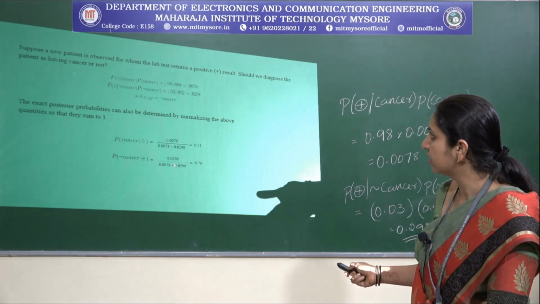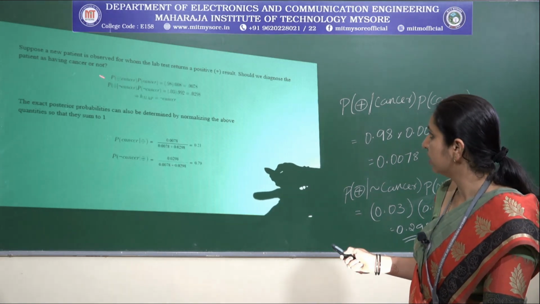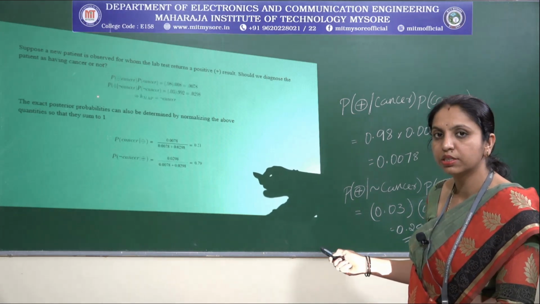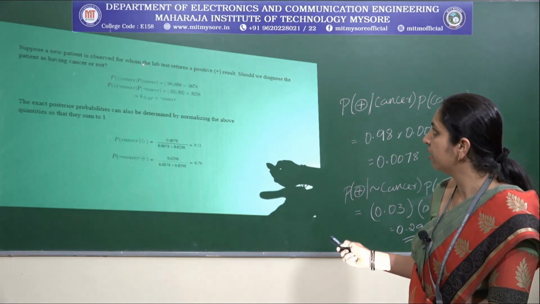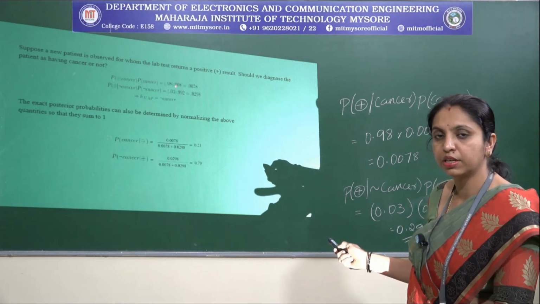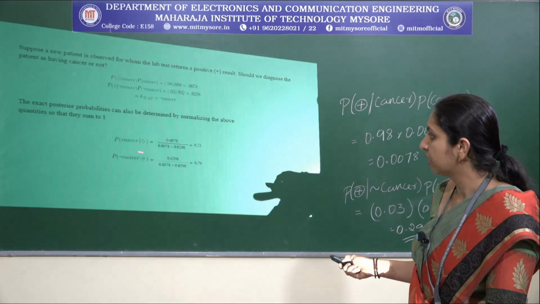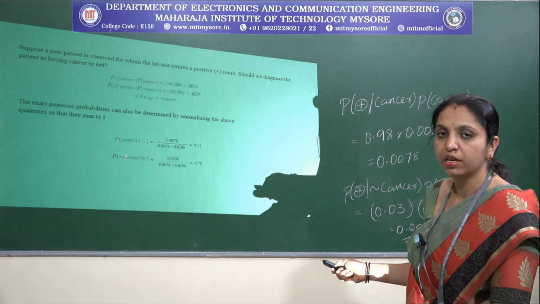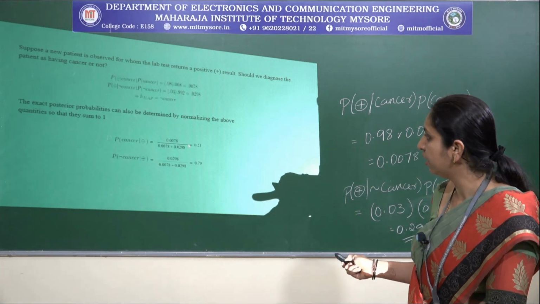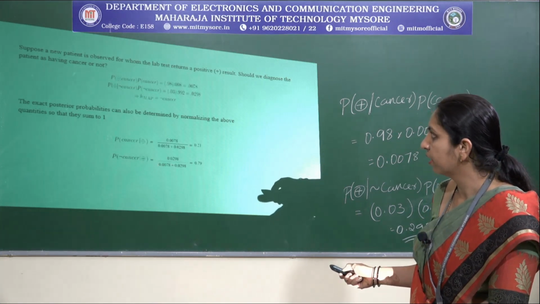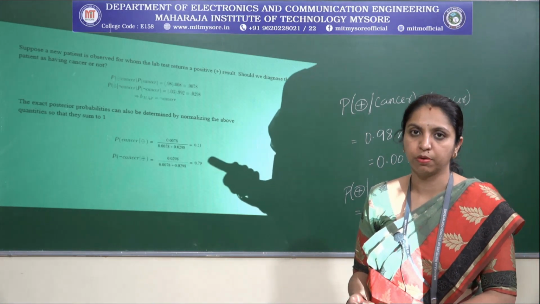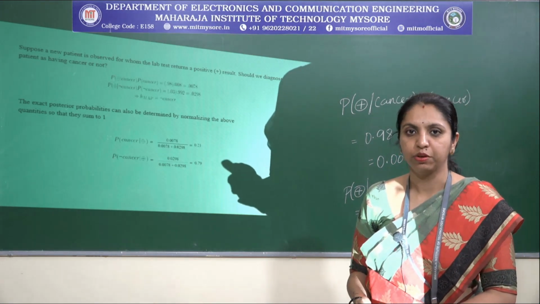So with this result we can say, when a new patient is observed, what is the result? Here the lab test returns positive, but that person does not have any disease like cancer. That is the indication of this value. This is one such example based on maximum posterior probability and the maximum likelihood function.